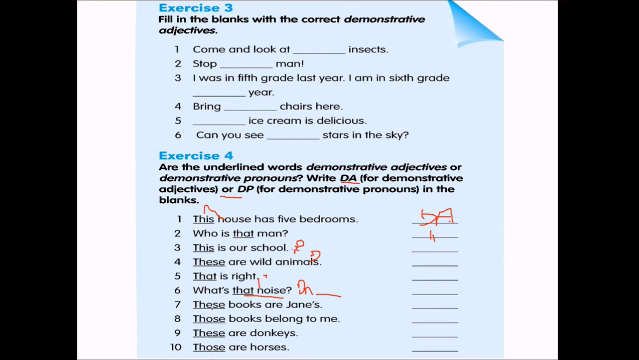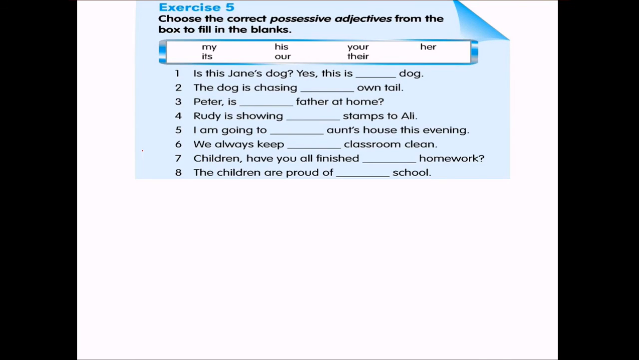These books. Again, see, a word which is followed by a noun will be our demonstrative adjective. Those books is a demonstrative adjective because it is followed by a noun. So we have 7, 8, 1, 2 and 6. That's all. Others are demonstrative pronouns.